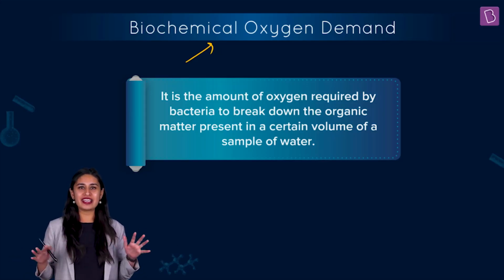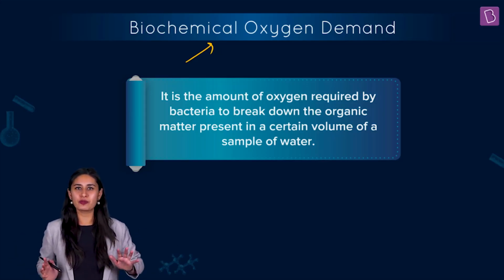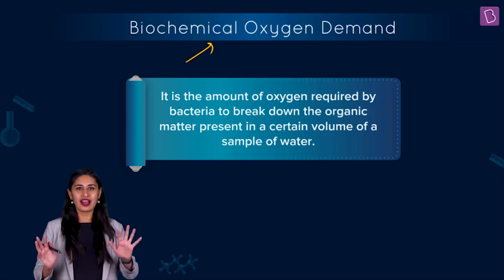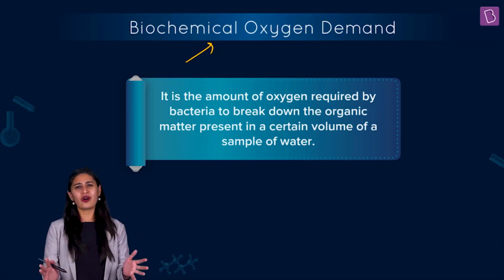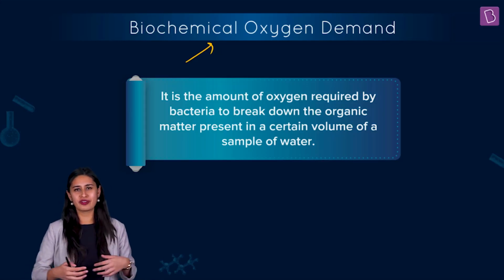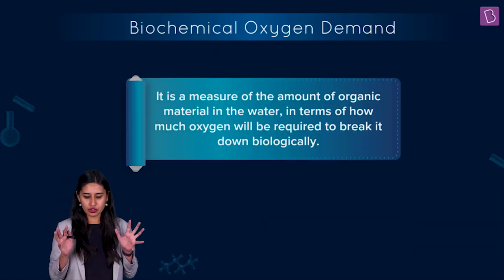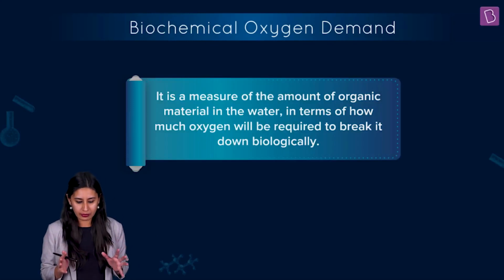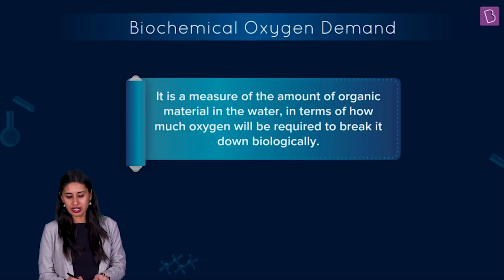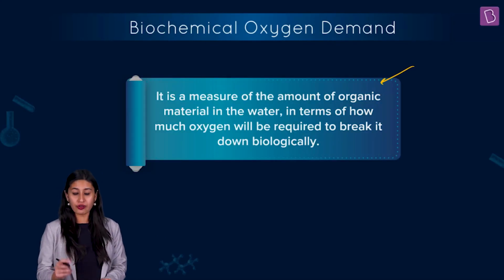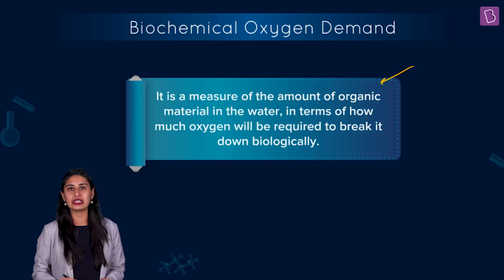So the aquatic life is having a gala time, is proliferating. There is oxygen demand, that means more life, more proliferation of aquatic life. This is something which is a misconception. You must realize that when we talk about biological or biochemical oxygen demand, it is the measure of the amount of organic material in the water in terms of how much oxygen will be required to break it down biologically.